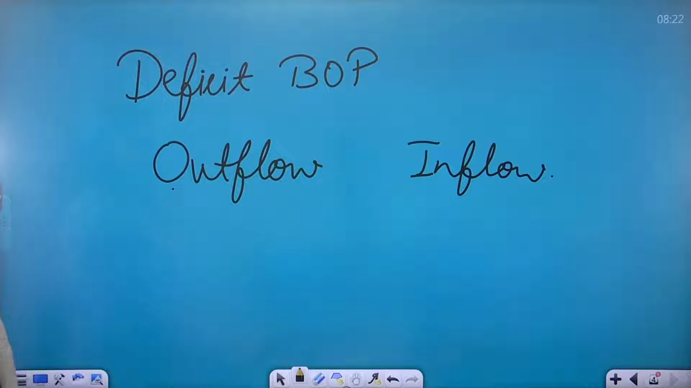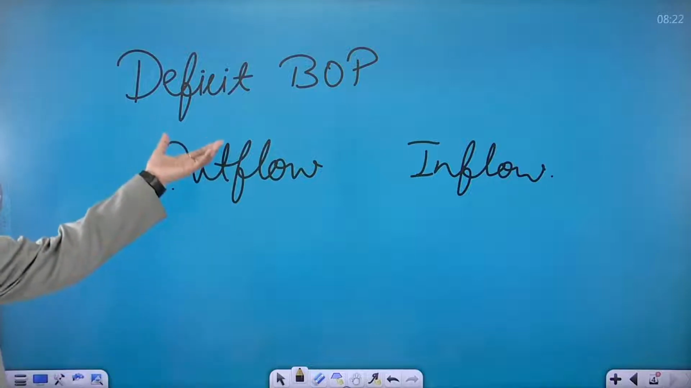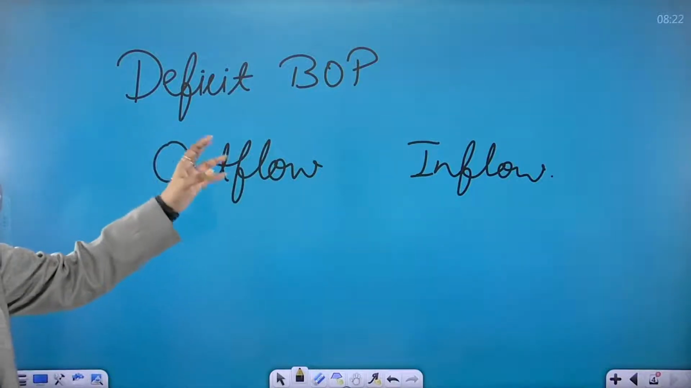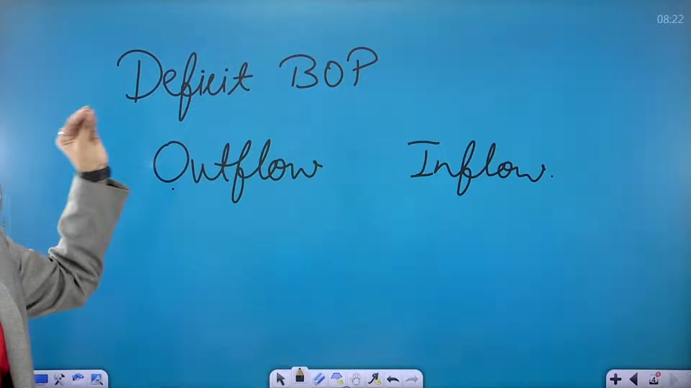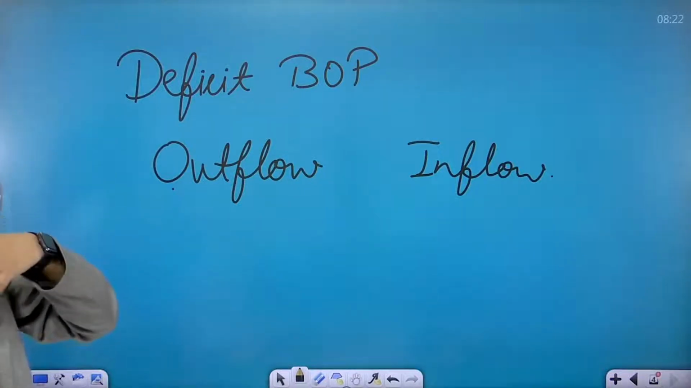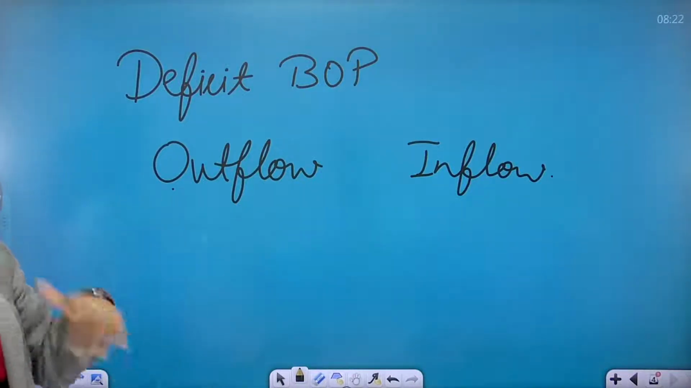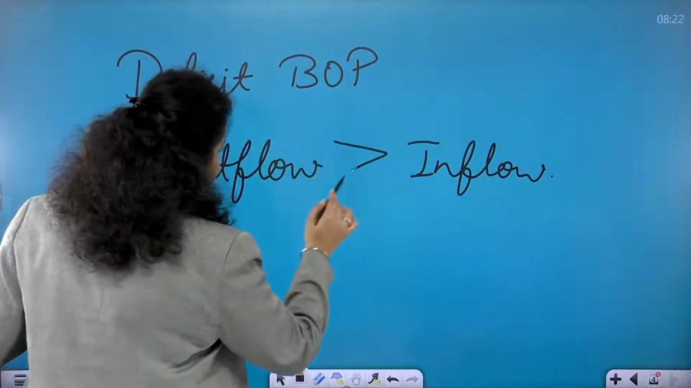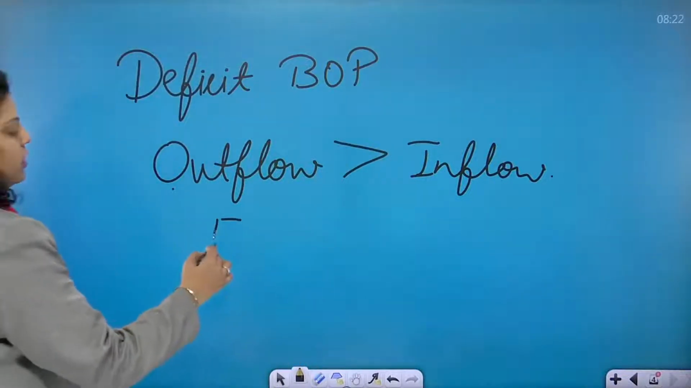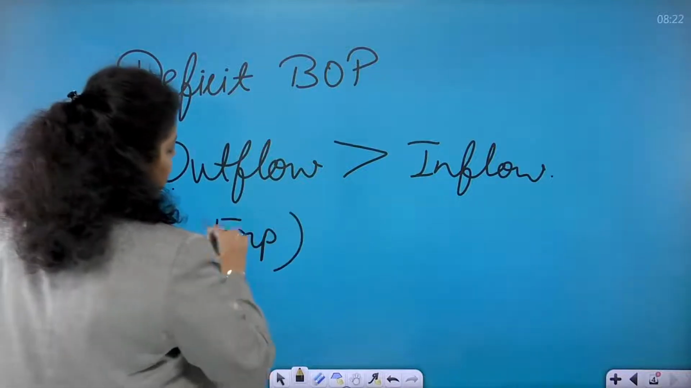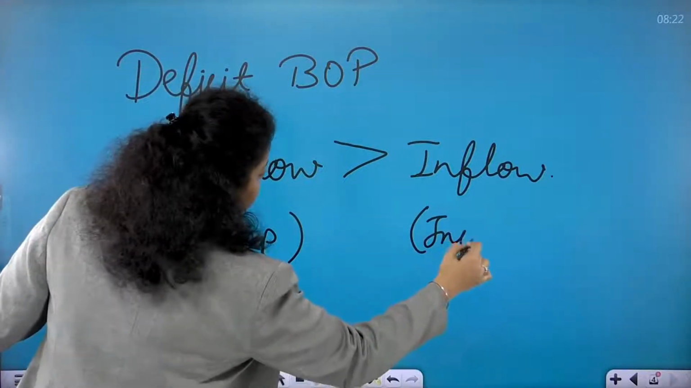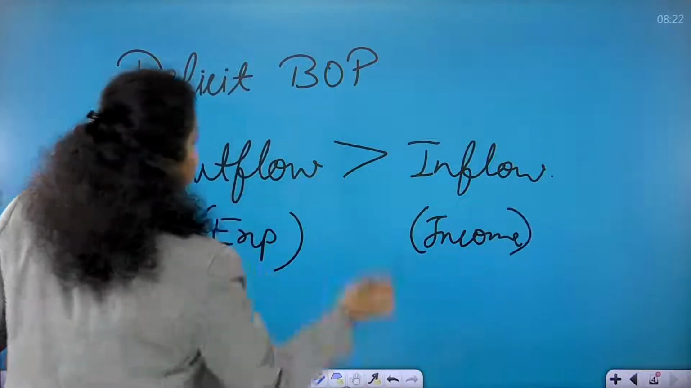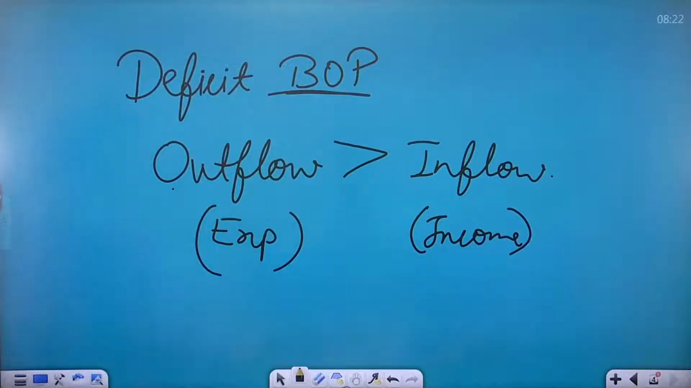Okay, clear. So there was a deficit balance of payment at the time of economic reform. Why did we introduce economic reform? Because there was a deficit balance of payment. Now, what is deficit balance of payment? It means the money we earned from foreign countries was less, and what we paid to foreign countries was high. It means outflow was more than inflow. The expenditure was more than the income. And this is the reason why we say that balance of payment was deficit.